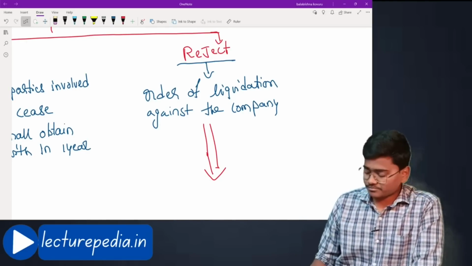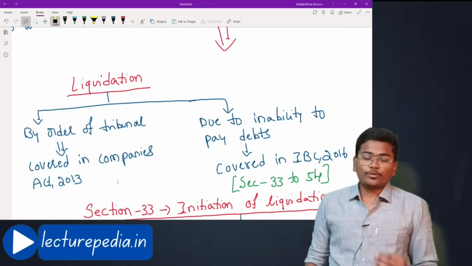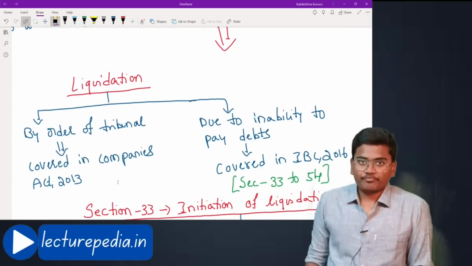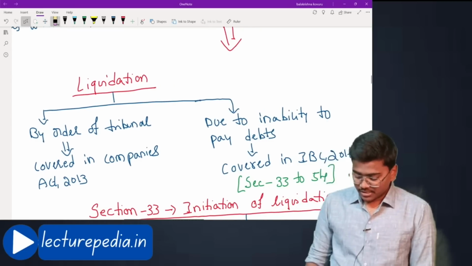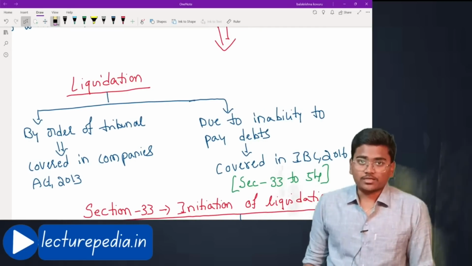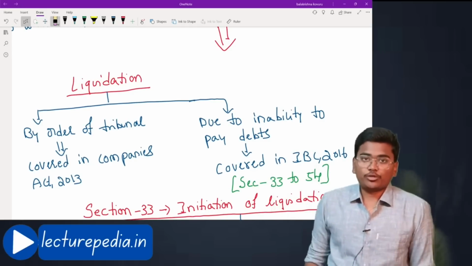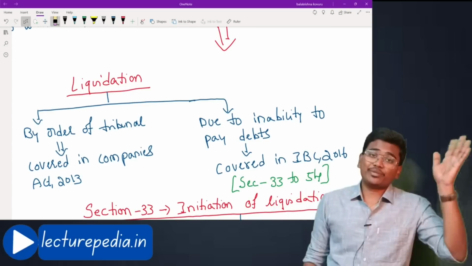In this video, we will be discussing the concept of liquidation under IBC. Basically, there are two types of liquidations. The first one is liquidation by order of tribunal, which will be dealt with in the Companies Act.